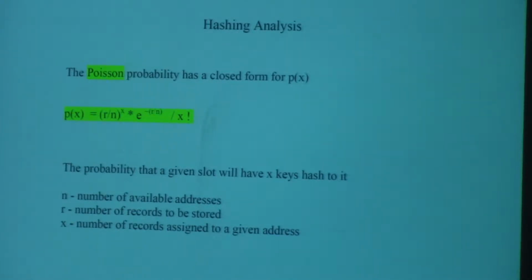So if there's a 5% chance that a slot will have 3 records hashed to it, then out of 1,000 slots, 5% will be 50 slots. So that means 50 slots someplace across this hash table.